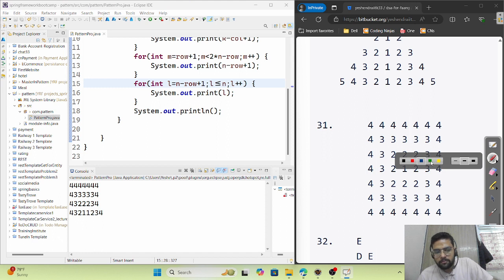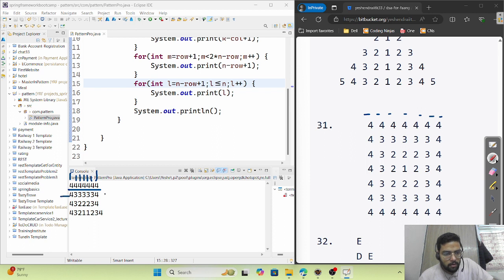See, 1 2 3 4 5 6 7, 1 2 3 4 5 6 7, 2 fours and the rest all are threes, 4 3 4 3 and 3 twos. Here 4 3 2 1 1 2 3 4.